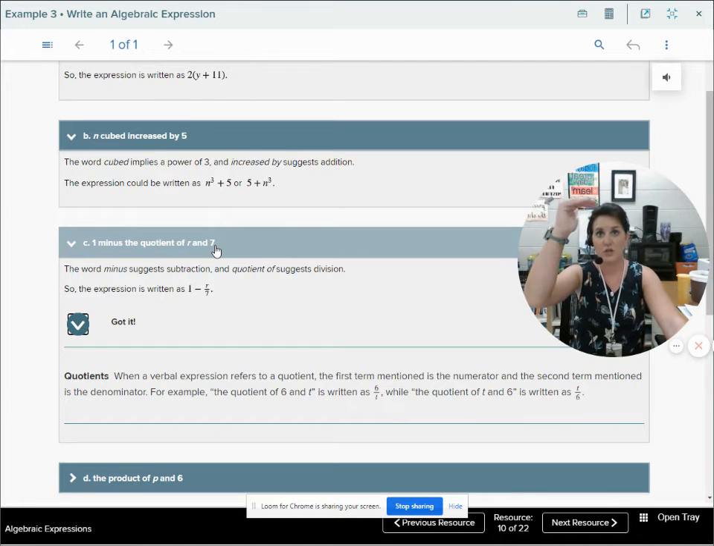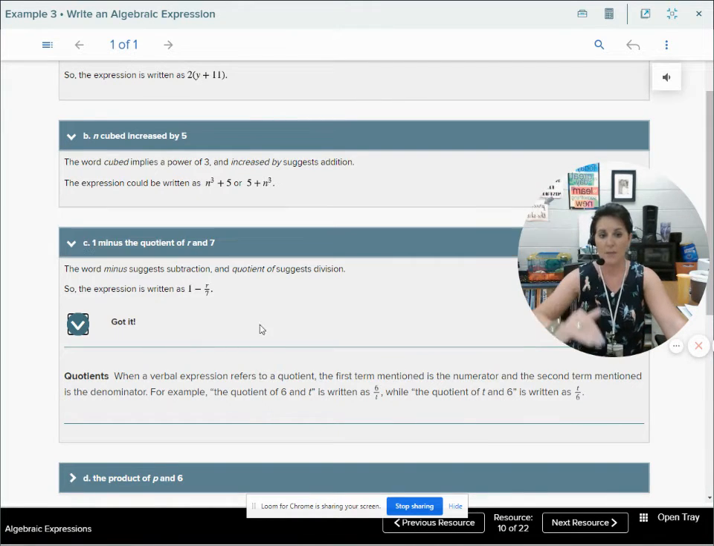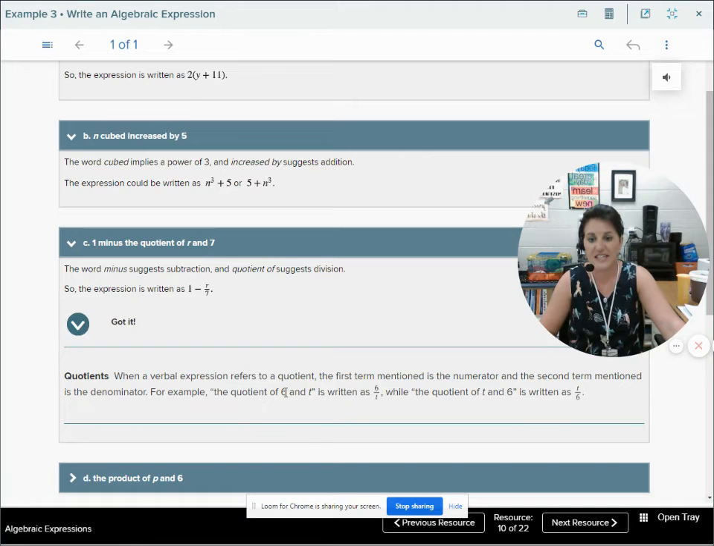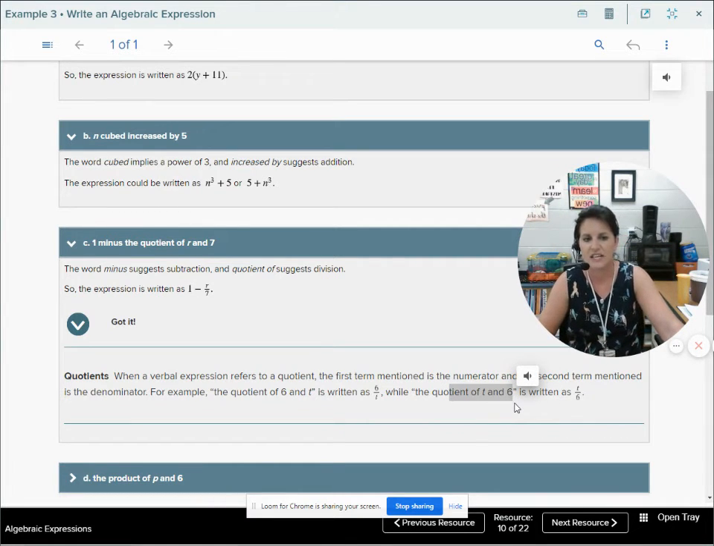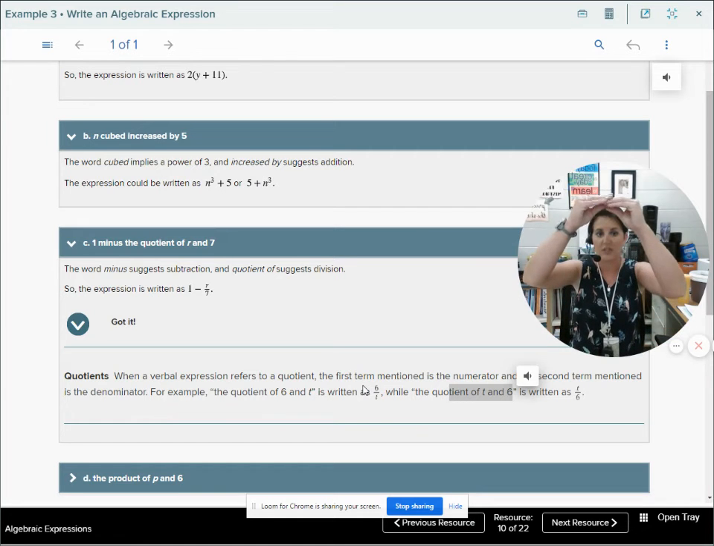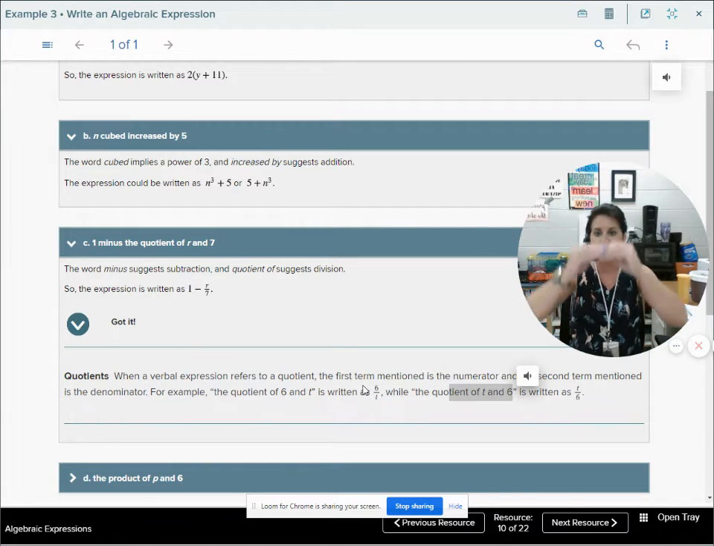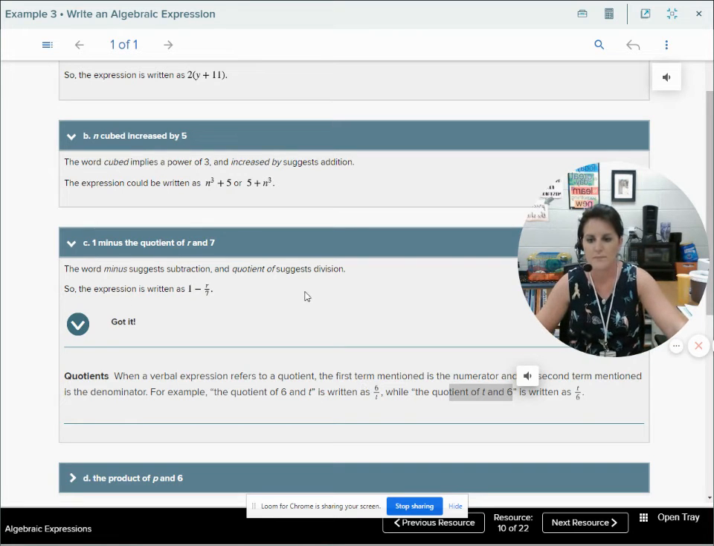What comes first goes on top, r over top of 7. The quotient of 6 and t means that 6 is over top of t. The quotient of t and 6 means that t is over top of 6. So the first term goes in the top, or the numerator. The second term goes in the denominator, or the bottom.